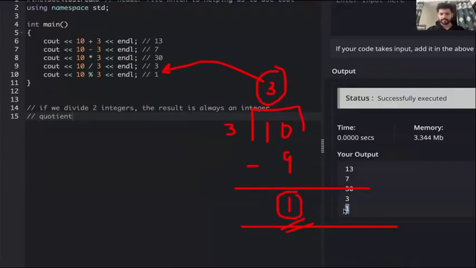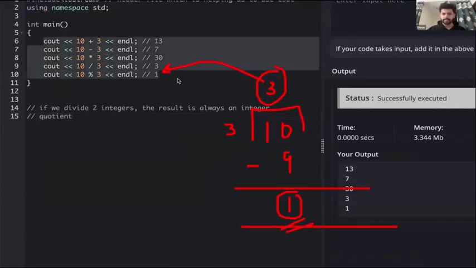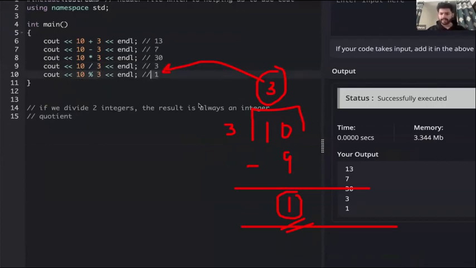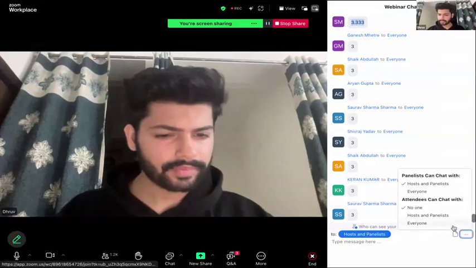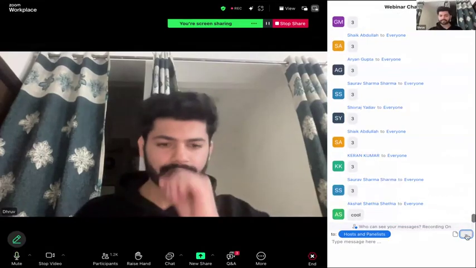So we get 1 here as the remainder. Is this part clear to everyone? 10 divided by 3 will give us 3, not 3.33, because both are integers. 10 mod 3 will give us 1, that is the remainder. It should be clear to everyone.